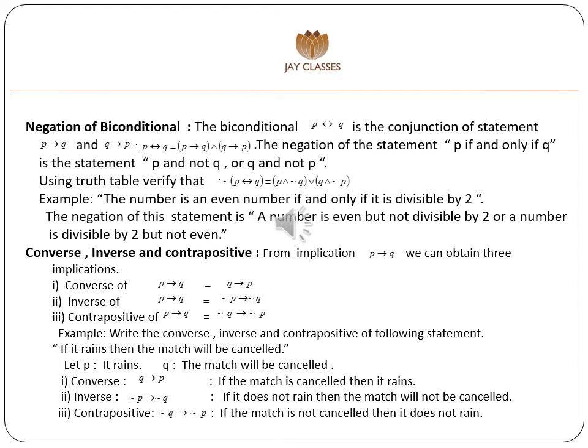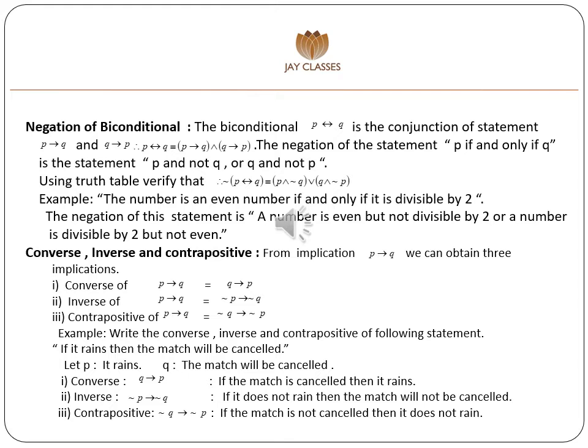Q and negation P. For example, the number is an even number if and only if it is divisible by 2. The negation of this statement is a number is even but not divisible by 2, or a number is divisible by 2 but not even.